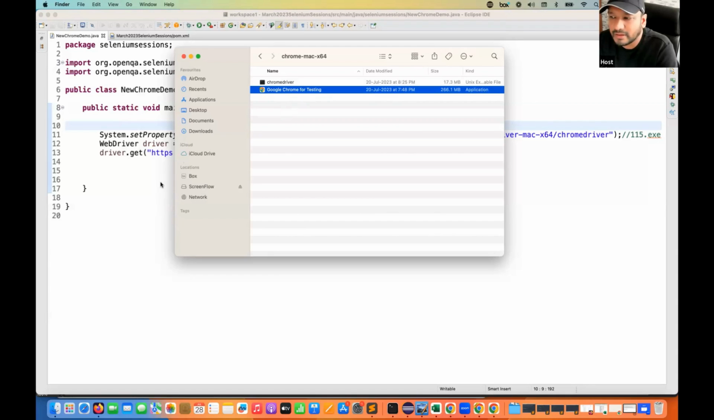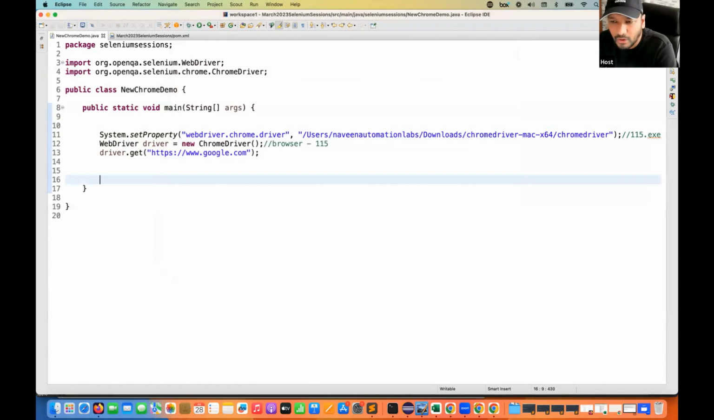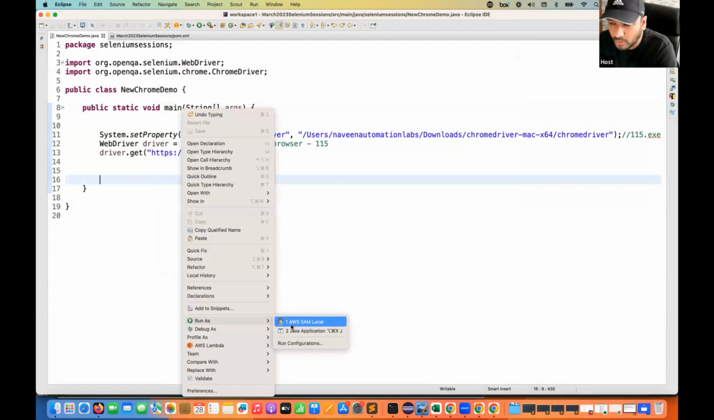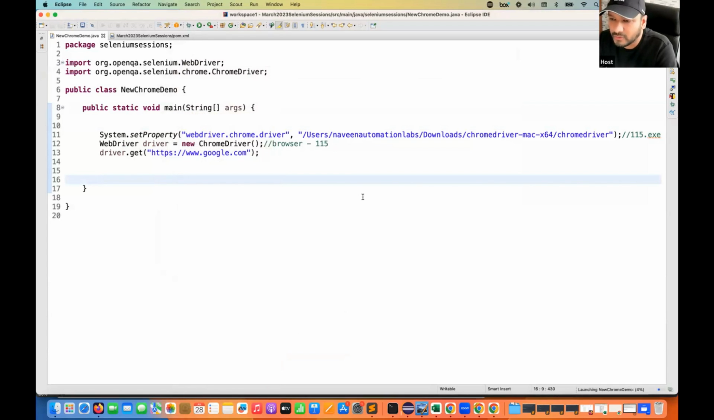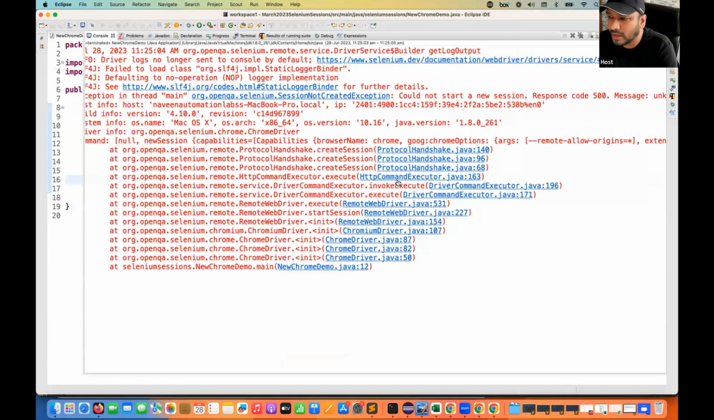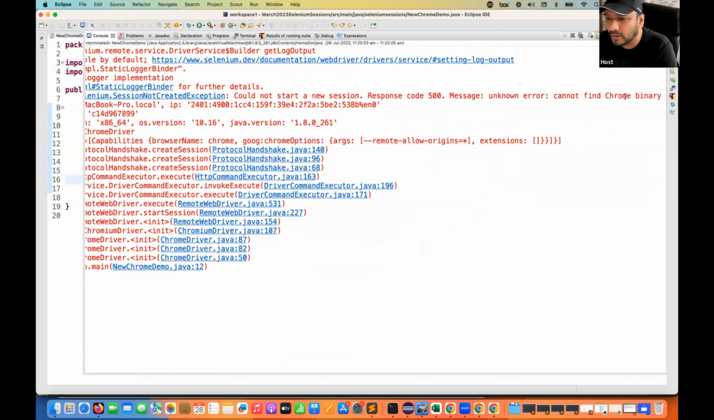If I keep it in the same directory, let's see, is it really picking it up or not? So let's right click on it and go to run as Java application once again. And let's see if this time it's really opening or not. So I'll open the console. Again, it's saying the same error that it cannot find the Chrome binary. So this solution is also not working.